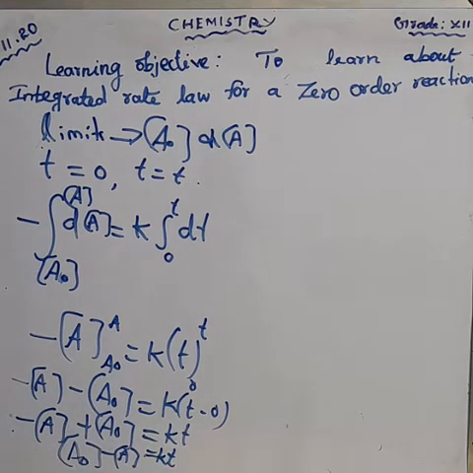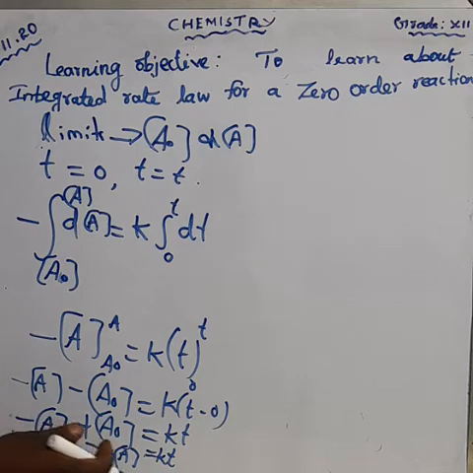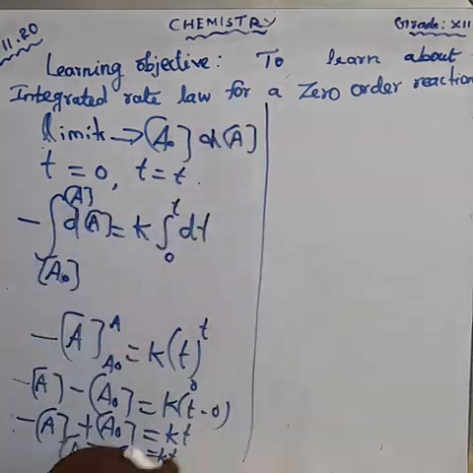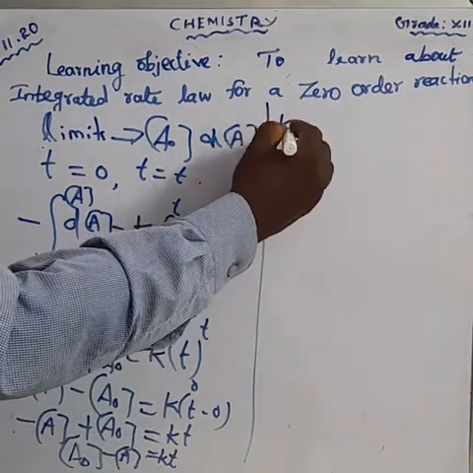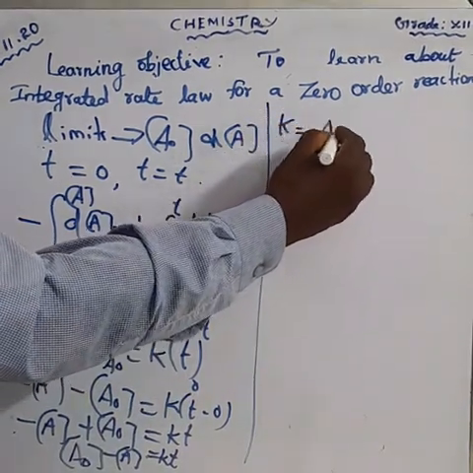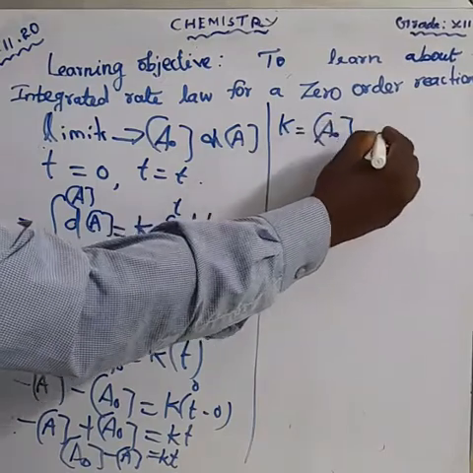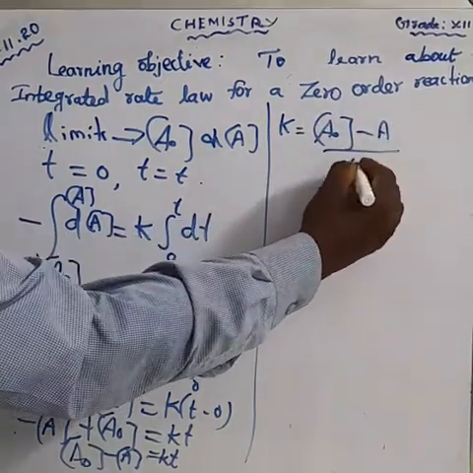Clear? A naught minus A is equal to kT. From this we can take K. K is equal to A naught minus A divided by T.